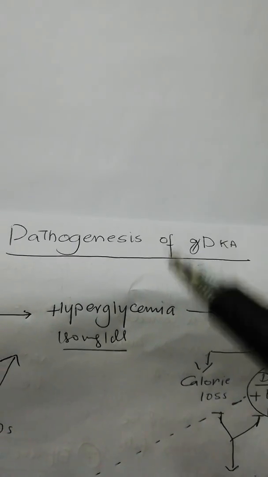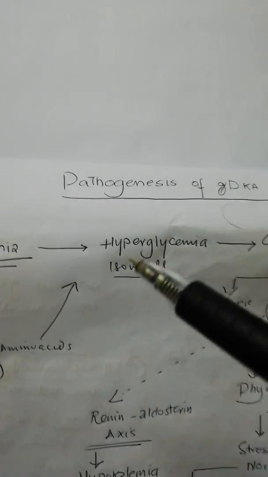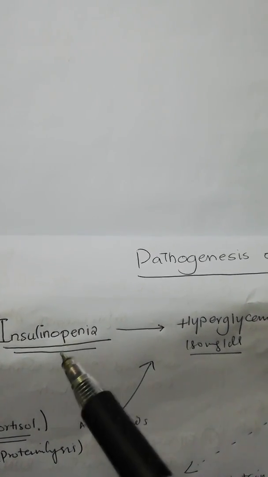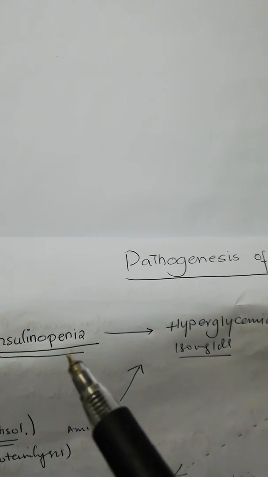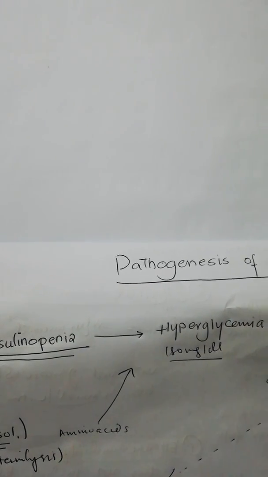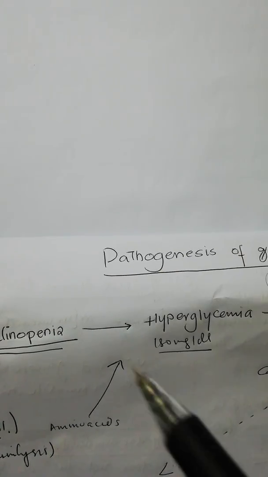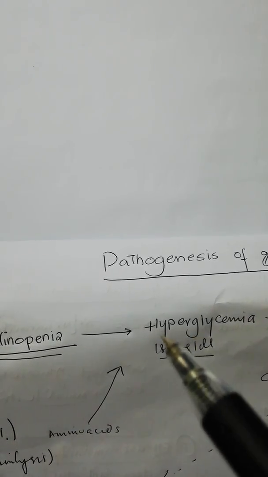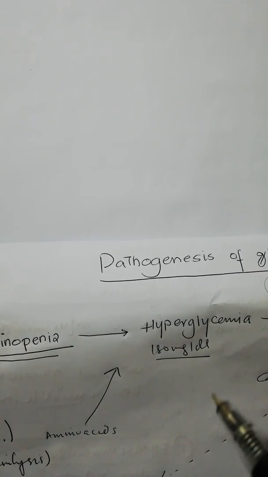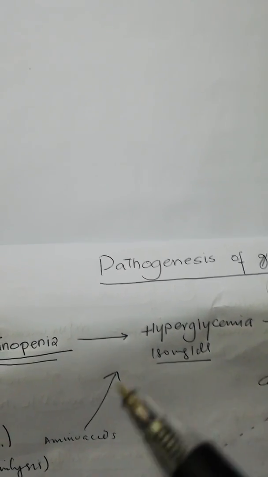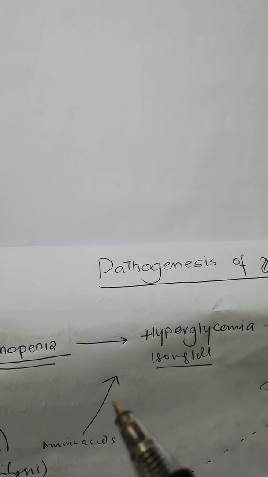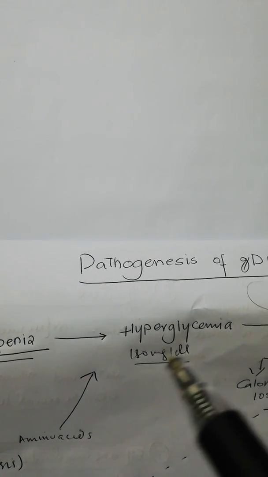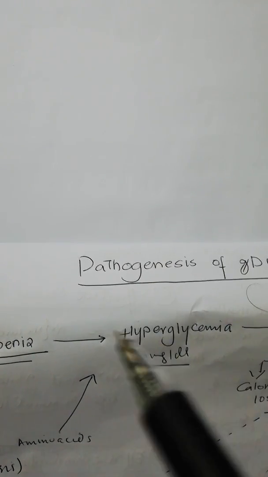A very important video today: pathogenesis of diabetic ketoacidosis. We start with an insulin deficiency or absolute absence of insulin that leads to the metabolic finding of hyperglycemia. Hyperglycemia is actually the result of insulin deficiency via different pathways like increased gluconeogenesis, increased glycogenolysis, and similarly decreased peripheral utilization of the glucose that leads to a buildup of glucose in the serum, and we get this hyperglycemia.